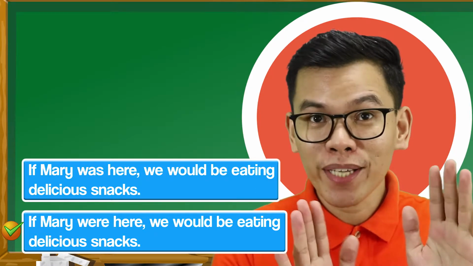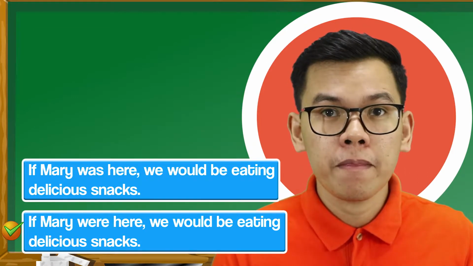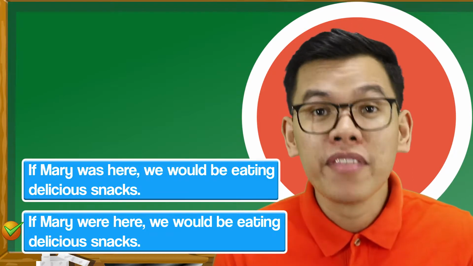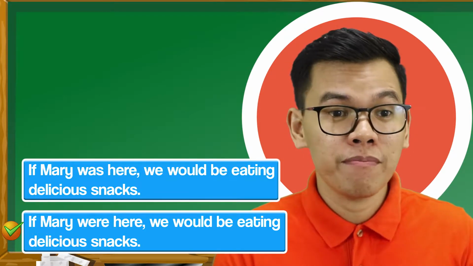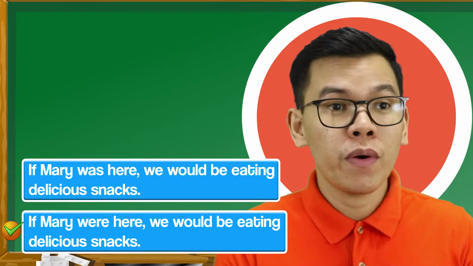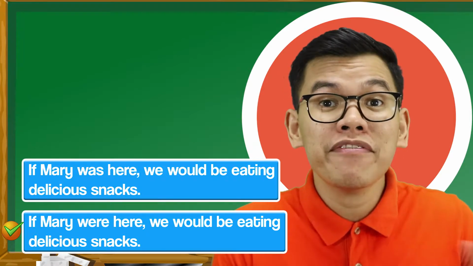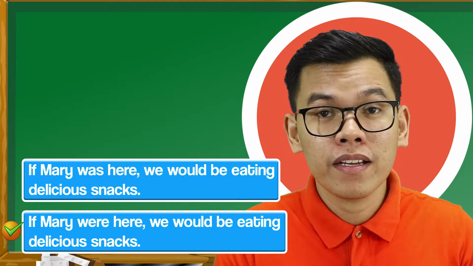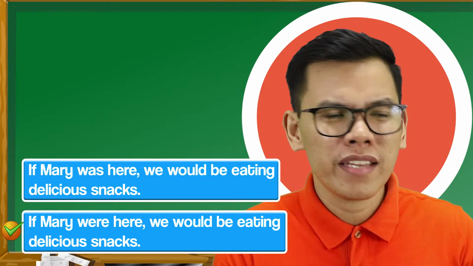Okay, hold on. Let's talk about that. Right, so what is the situation? Right, the speaker is wishing for something. And what is that? The speaker is wishing that if Mary is also in the place where they are, they would be eating delicious snacks. But in fact, the reality is Mary is not there. The person's just wishing. So how do you call that, Teacher Dong, in that situation?